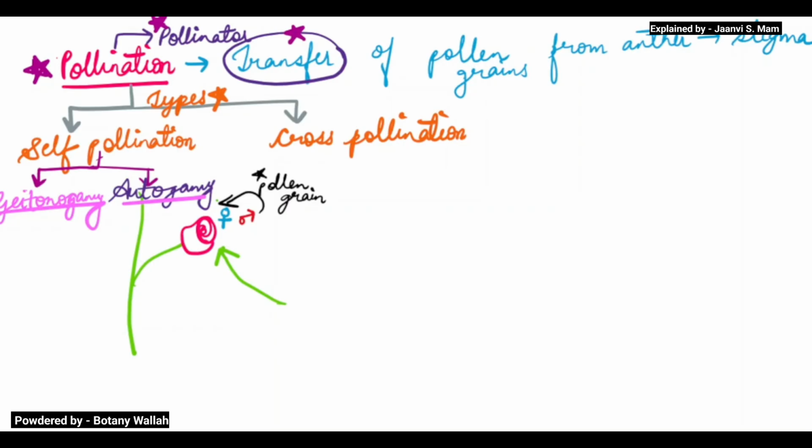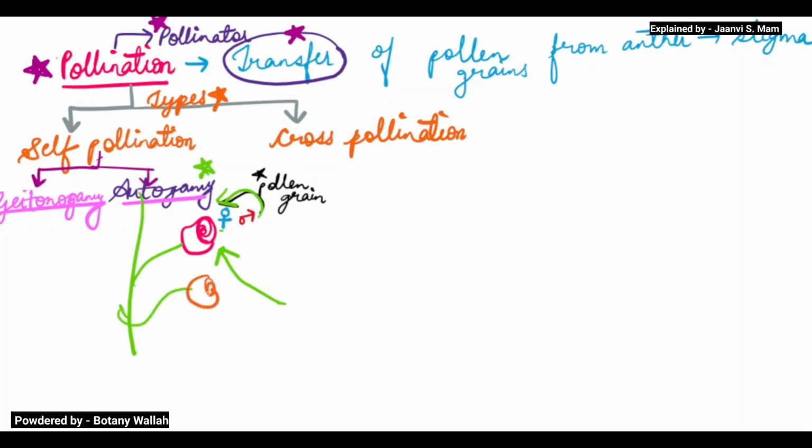Within one flower the anther, this male part, is giving pollen to the stigma, the female part. So this is autogamy.